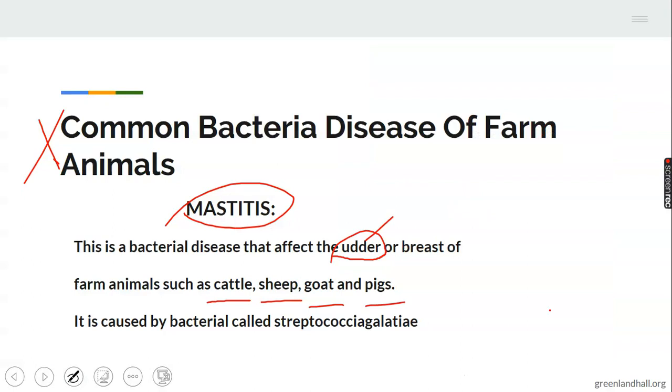It is caused by bacteria called Streptococcus. Take note of this word. The name of the bacteria that causes this disease is called Streptococcus. Let's take note of that.